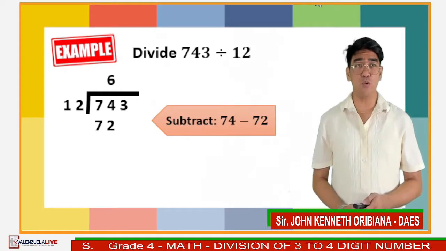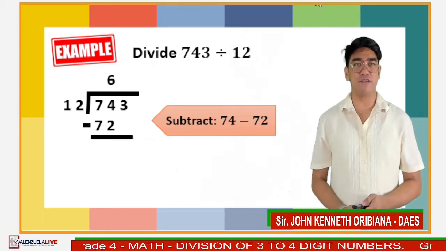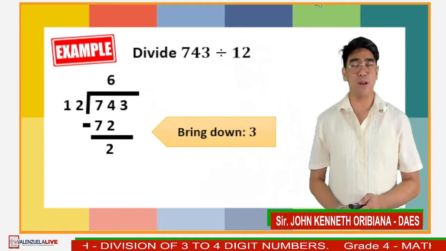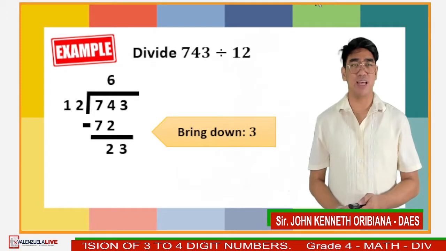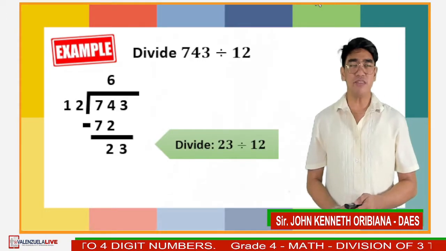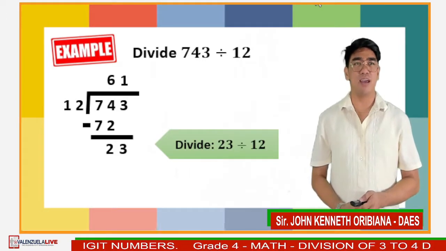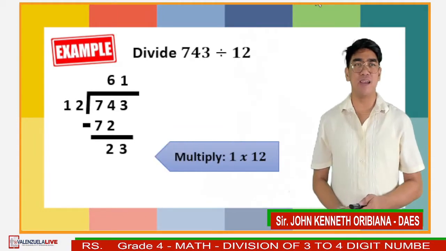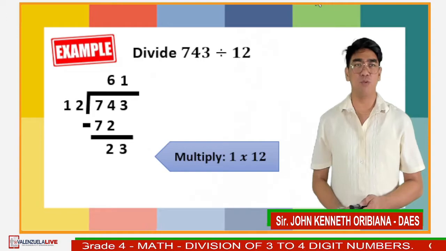Subtract 72 from 74, the difference is 2. And then bring down 3. The new number is 23. 23 divided by 12 is 1. Then multiply 1 and 12.